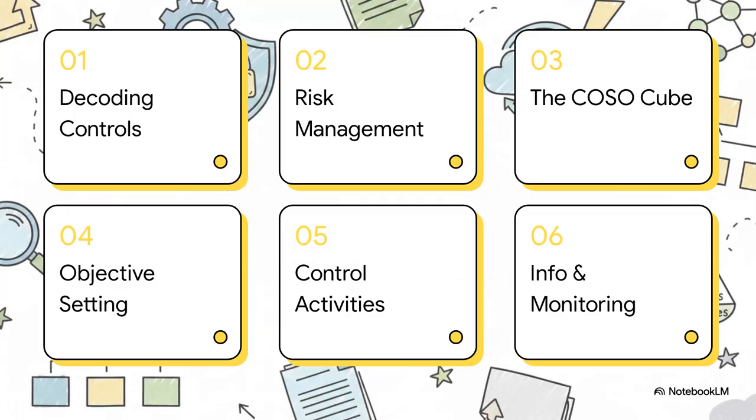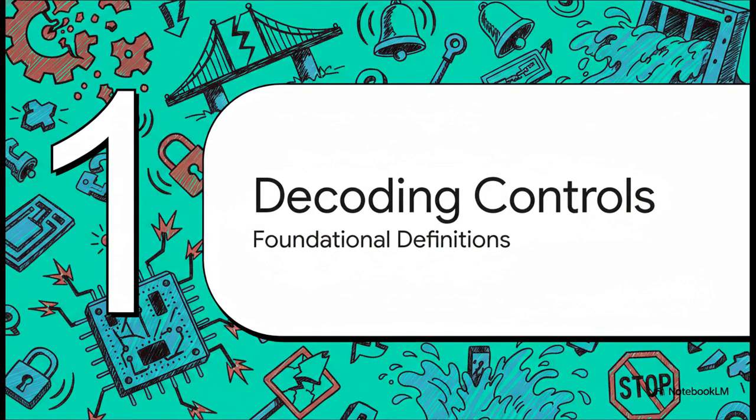So here's our quick roadmap for the explainer today. First, decoding internal controls. Second, risk management in practice. Third, we'll get the COSO cube explained. Fourth is objective setting and risks. Fifth, control activities in action. And finally, number 6, information and monitoring. Okay, let's dive right into part 1, decoding internal controls.